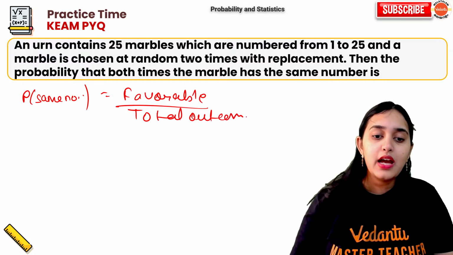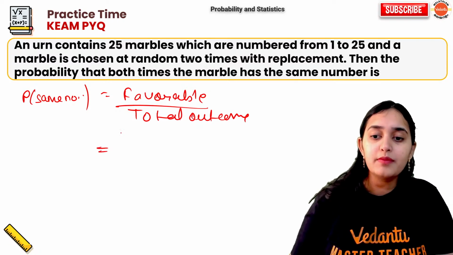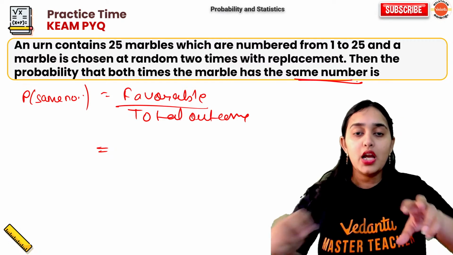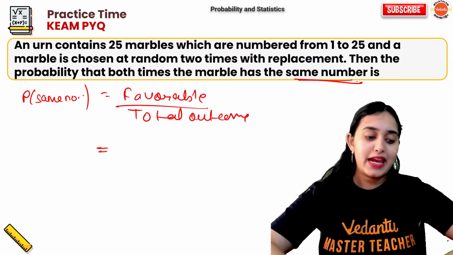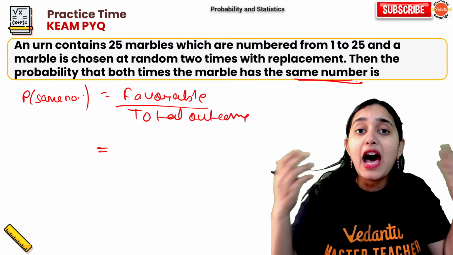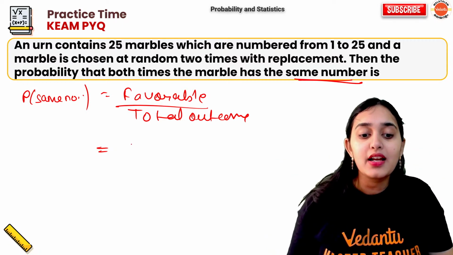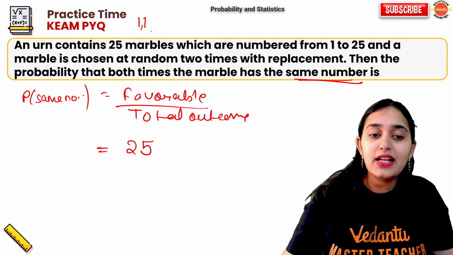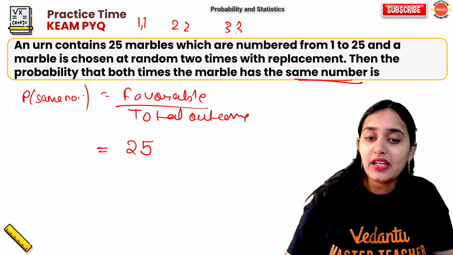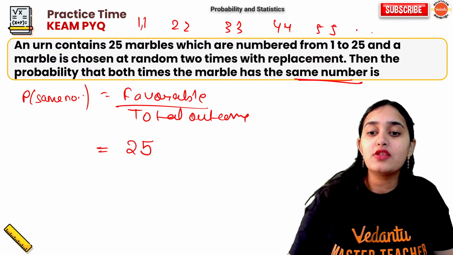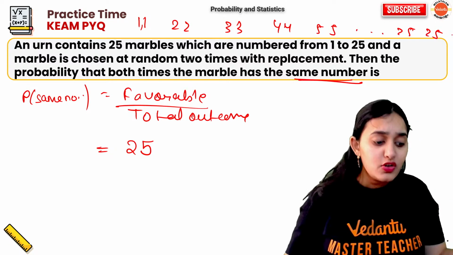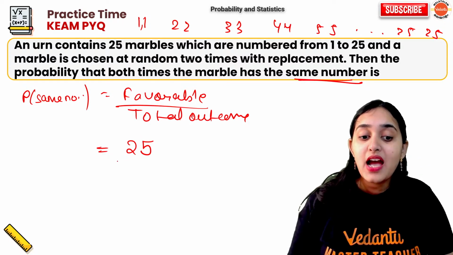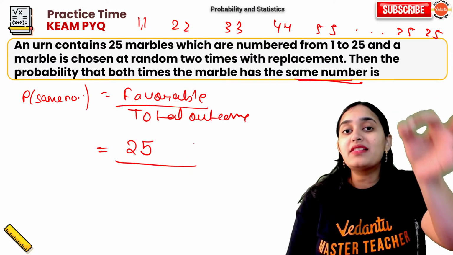right? Now, what is your favorable outcome? Your favorable outcome is you should get same number on both the marbles. So how many possibilities are there? There are 25 possibilities, right? Either 1 1 will come, 2 2 will come, 3 3 will come, 4 4, 5 5 and so on, 25 25. So 25 favorable outcomes.